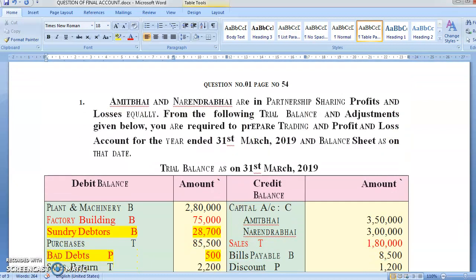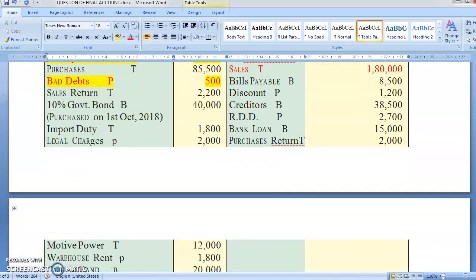Now come to the credit. See, capital is speaking for itself, I will go in capital. I'll go in capital because it is a capital balance. Bills payable is a liability. Discount, you have received some discount, so it is an income, so it comes on the profit and loss credit side. See, discount can be on the debit side also, on the credit side also. So you have to see: if the discount is on the credit side, it will come in profit and loss account credit side. If it is on the debit side, it will come on the profit and loss debit side.